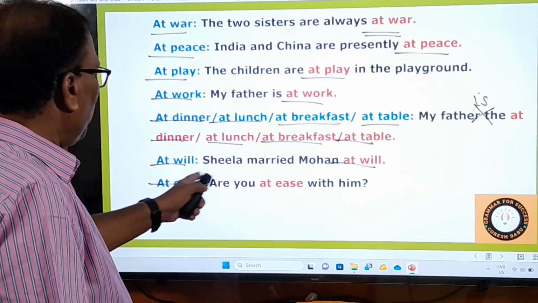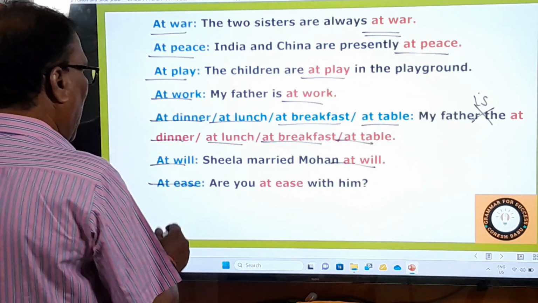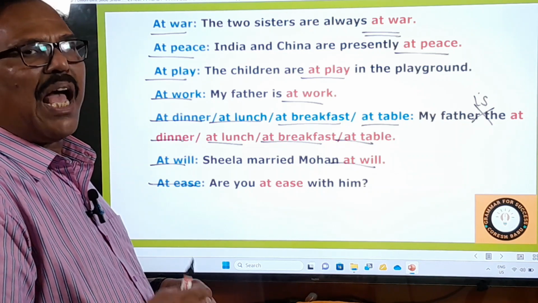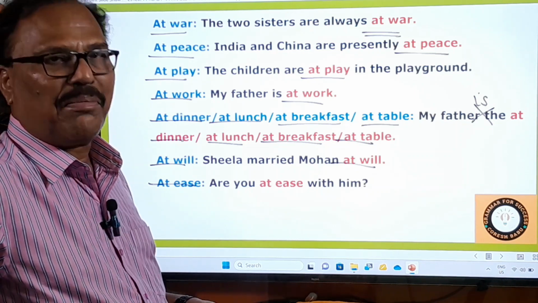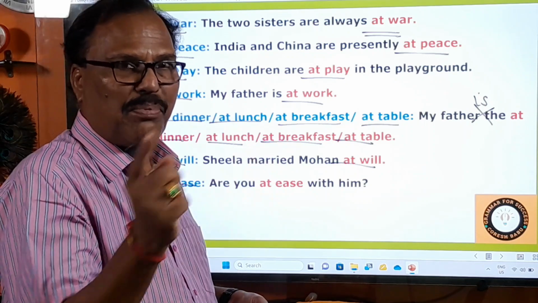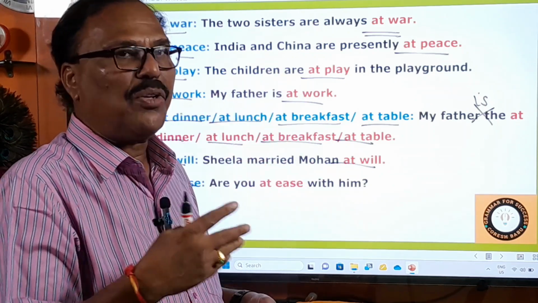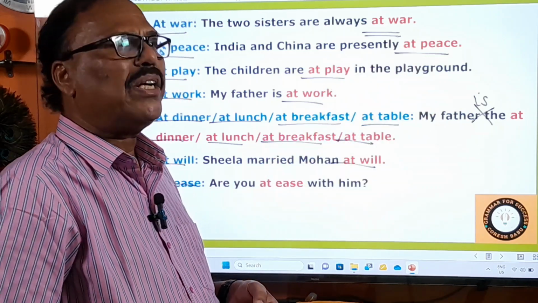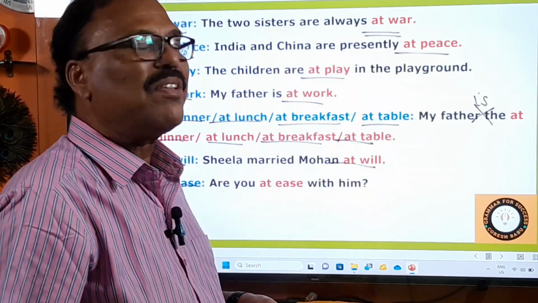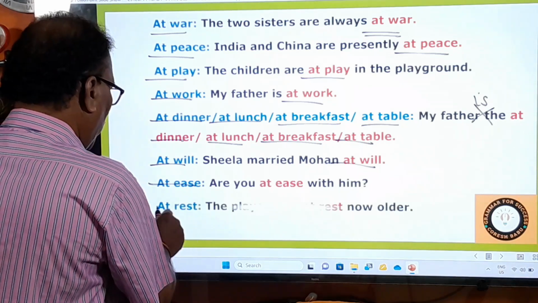At ease is a beautiful phrase again. Are you at ease with him? I am not at ease with him. That means I am not comfortable with him. Suppose you want to ask somebody, are you comfortable with him? Instead of comfortable, you can say, are you at ease with him? Something like that. Okay, and then you go to at rest.